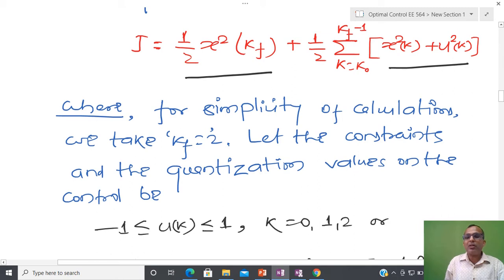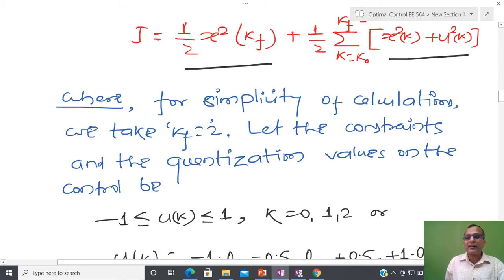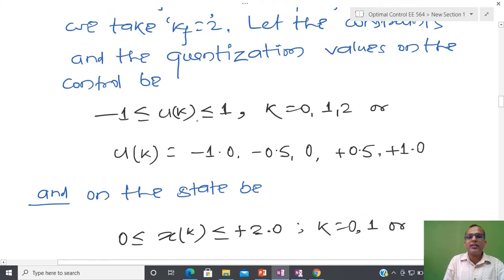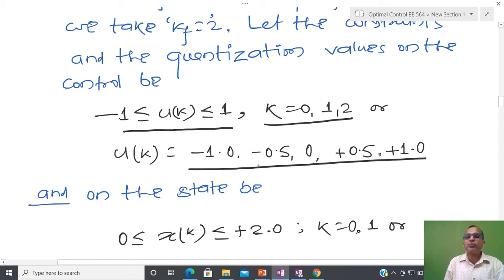And now I am going to assume that control is discrete, and further that this control is again constrained. I have a constraint on the control, varying between -1 to 1. Since it is a discrete time system, I have the 0 instant, 1 instant or second instant, and I have this amount of control only: -1, -0.5, 0, plus 0.5 and plus 1.